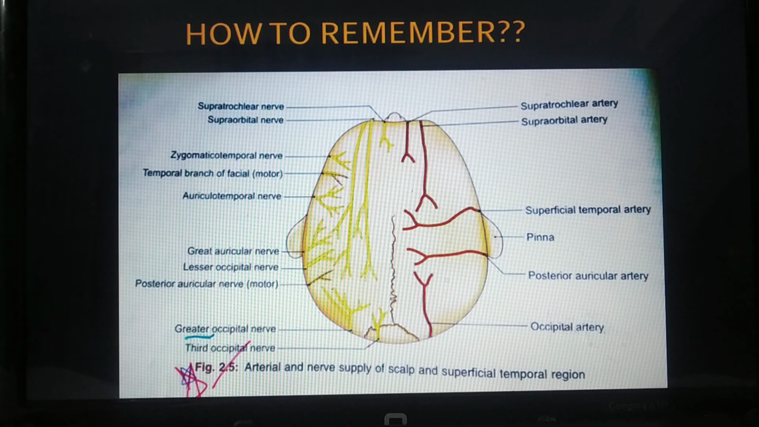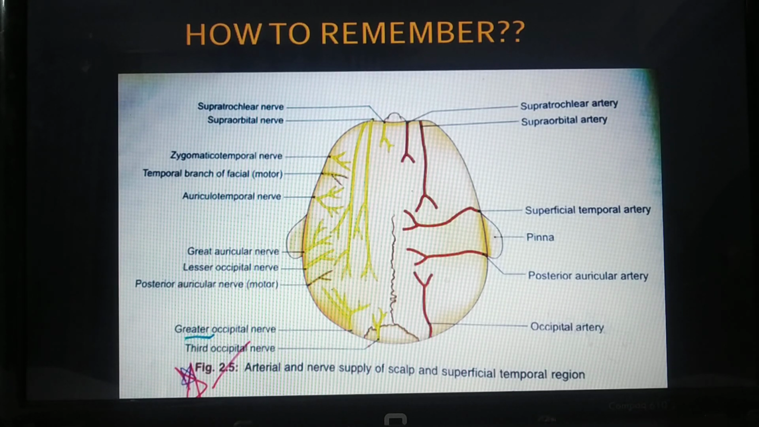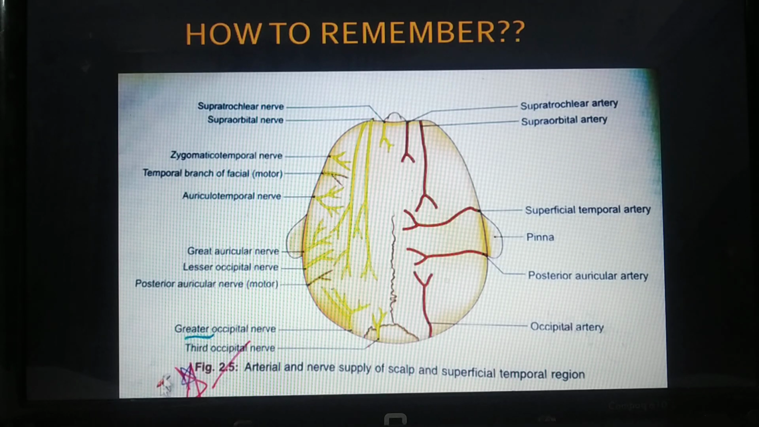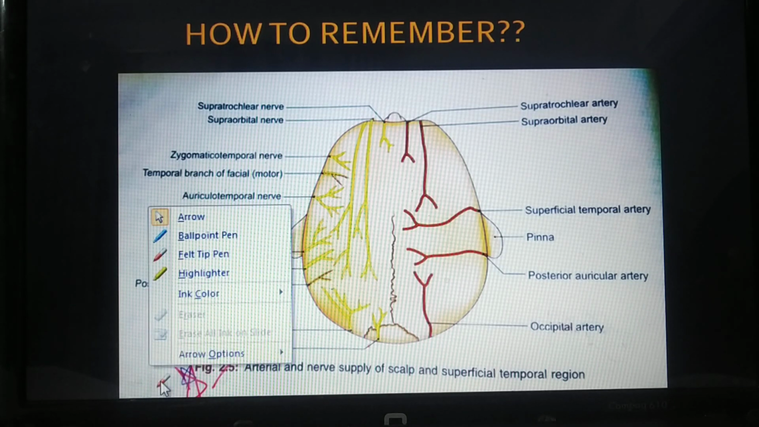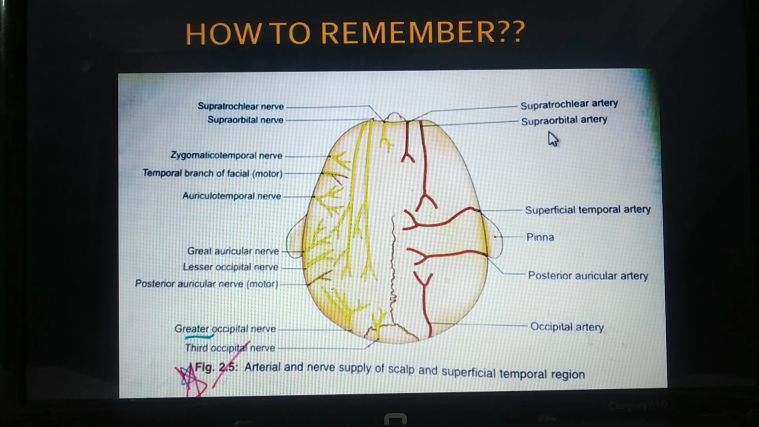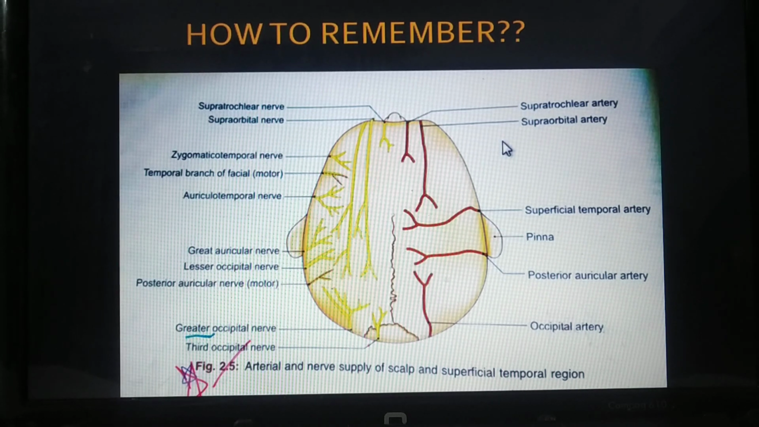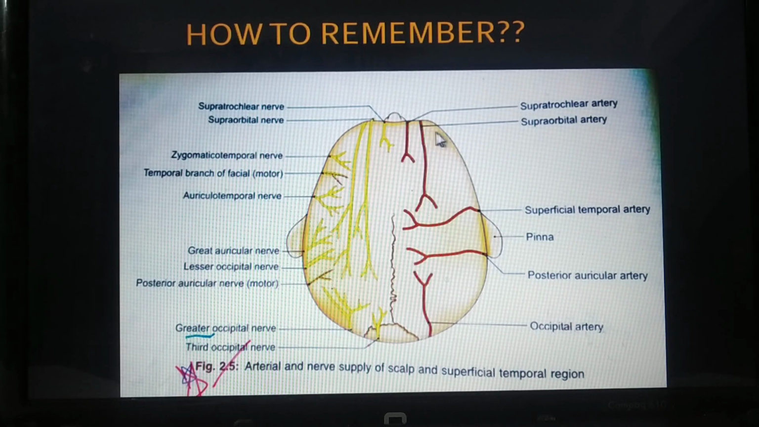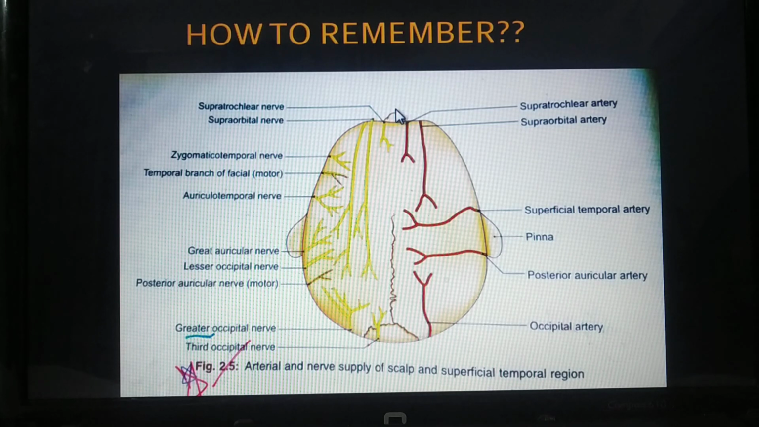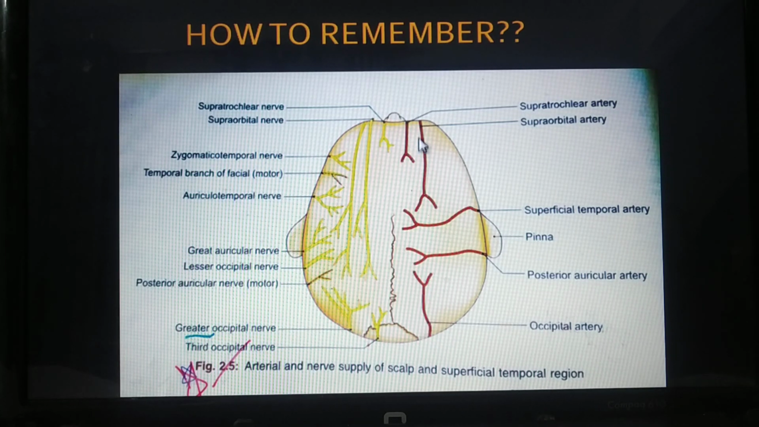Next is the arterial as well as the nerve supply. For me it was so difficult, so here I am telling you how you can remember it. When I talk about the front, you can remember from the area being associated. Let's talk about the arterial one first. So remember these two directly from ICA, that is internal carotid artery, and these three from ECA, that is external carotid artery. Just remember this first fundamental rule.